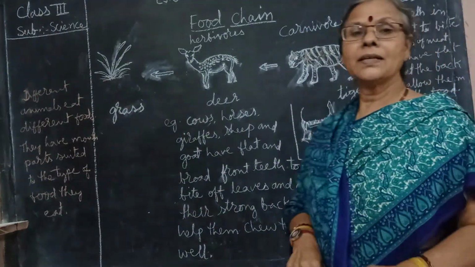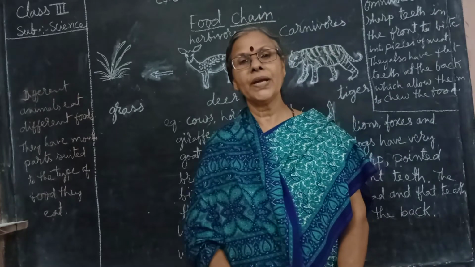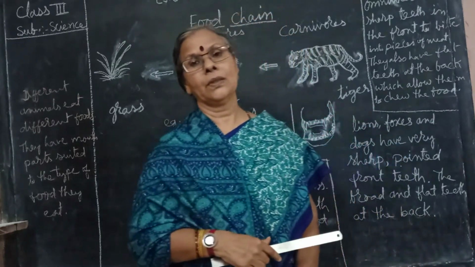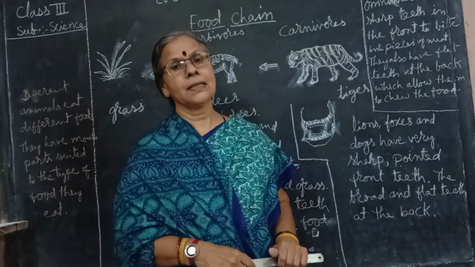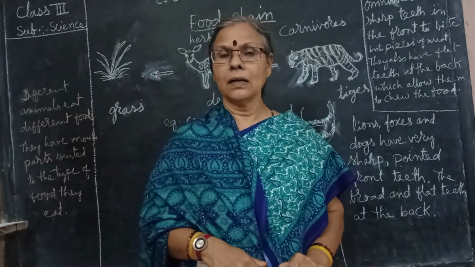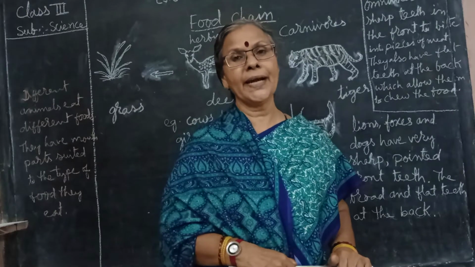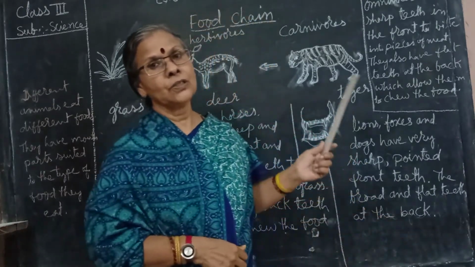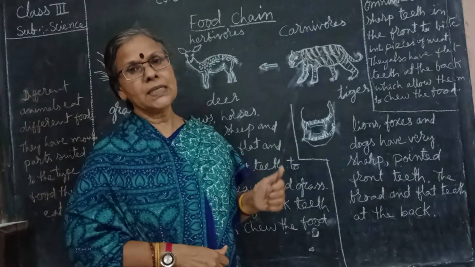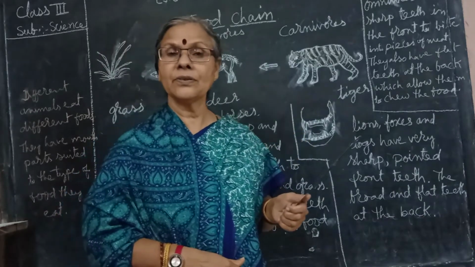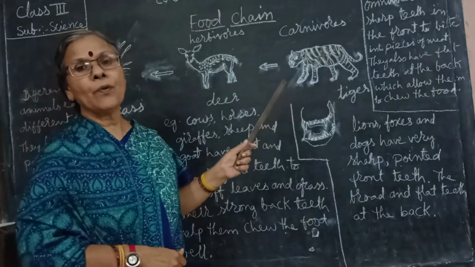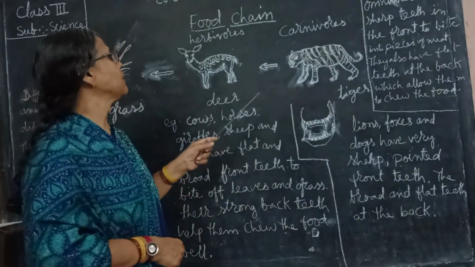Good morning, children. In the last class, we studied the three categories of animals. Do you remember? Yes. Those are herbivores, carnivores and omnivores. In this class, we learn about the food they eat. Different animals eat different food. Their mouth part is suited to the type of food they eat.